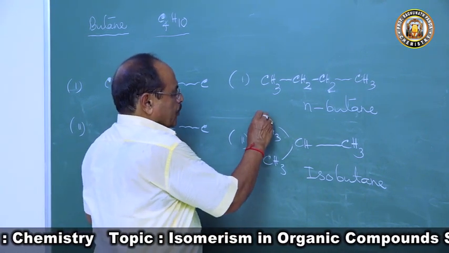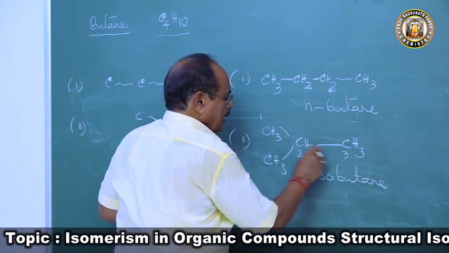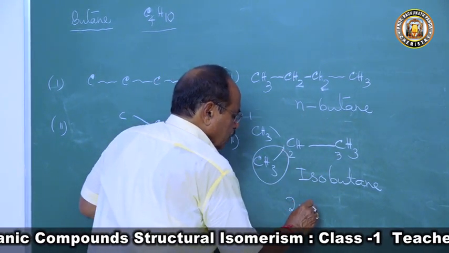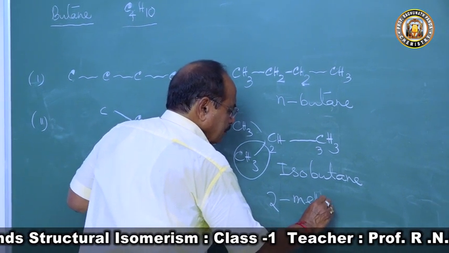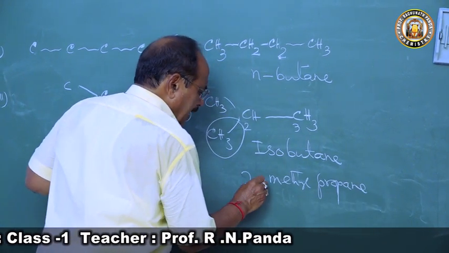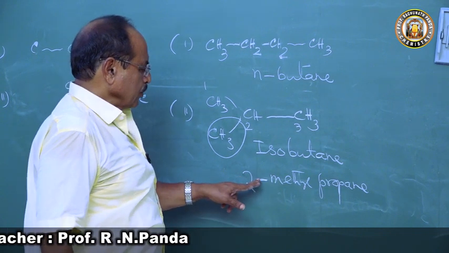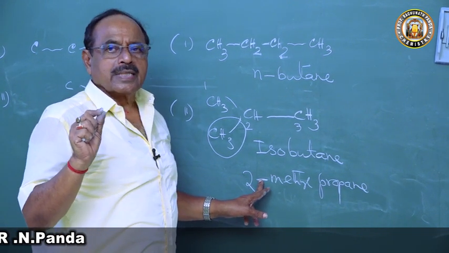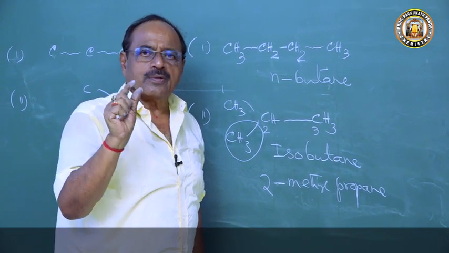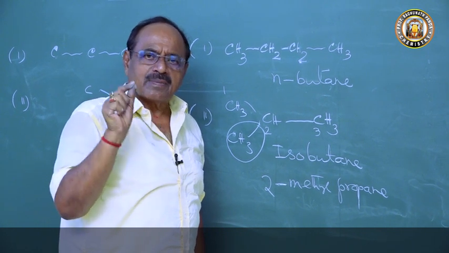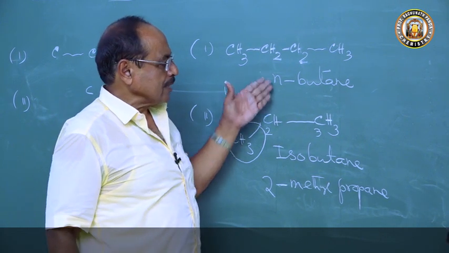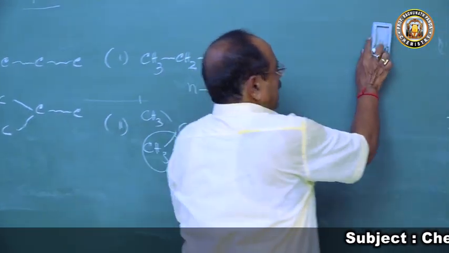Or if you put the IUPAC name, 1, 2, 3, the longest carbon chain is this, so the methyl group is the substituent: 2-methylpropane. Often students ask, why this hyphen? What is the meaning of the hyphen? People say it is a dash. No, the hyphen means it is attached with. Wherever you write a hyphen with a number, always remember that the hyphen says it is attached with. So butane has 2 chain isomers, n-butane and isobutane.